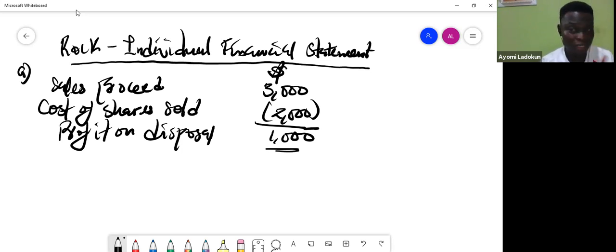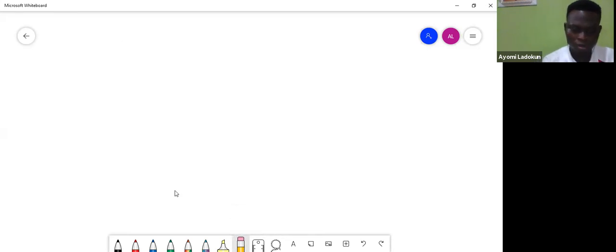Then part B of the question. I said it earlier, I don't think the examiner can bring this up. Instead, he just wants to give you some free marks. So what you should bother about is the consolidated financial position. So let me clean up the board again so that I can have enough space to do part B of the question.